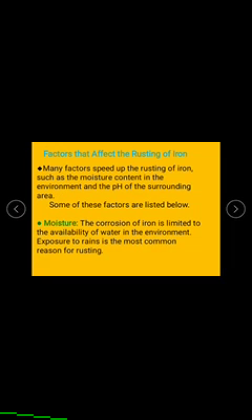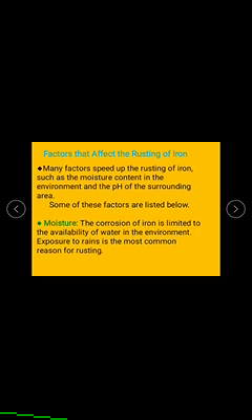Next, what are the factors that affect the rusting of iron? Just now we discussed some factors in the last period, and the same also affect the rusting of iron. Many factors speed up the rusting of iron, such as moisture content in the environment and pH of the surrounding area.